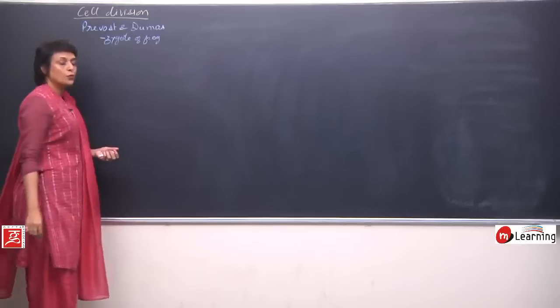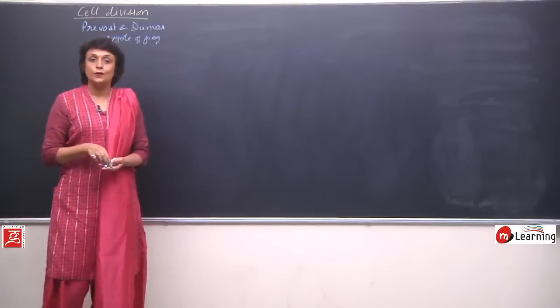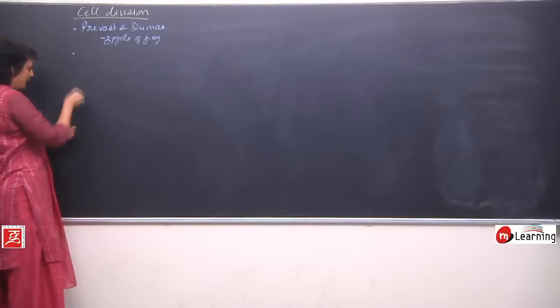So they were the first ones to actually give this description of the cell division, Prevost and Dumas.